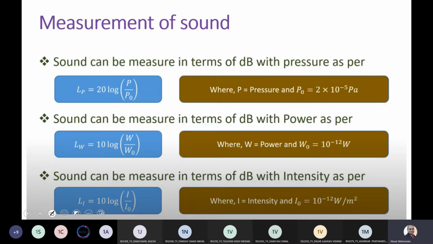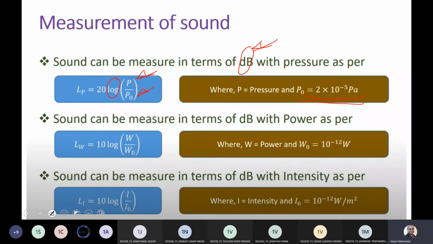Next is, हम लोग हमेशा dB सुनते हैं when we go for purchasing any sound system, even your headphones. It should always be mentioned in terms of dB. So let us understand what this term dB is. dB is nothing but a logarithmic ratio. So power P to the zeroth power, that is P naught, which is a constant. Typically, it is 2 times 10 to the power minus 5 pascals.